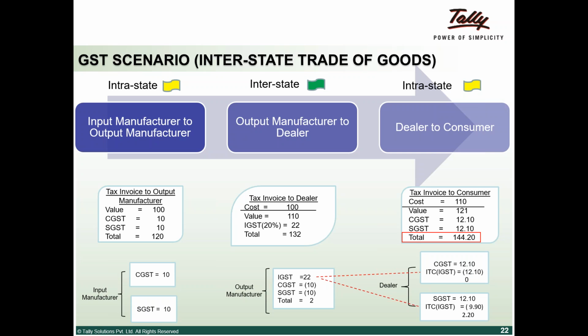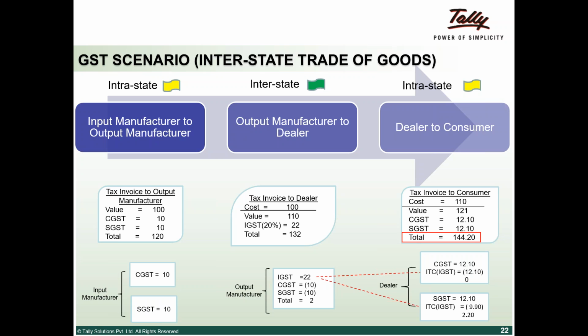The next important thing is that below the tax invoice to the consumer, there are components. From the consumer, the dealer has taken 12 rupees 10 paisa towards CGST and 12 rupees 10 paisa towards SGST. Now he needs to pay after setting off his ITC. He has an ITC credit of 22 from the previous transaction. If you look at it, it is 20, he has a credit of 22.